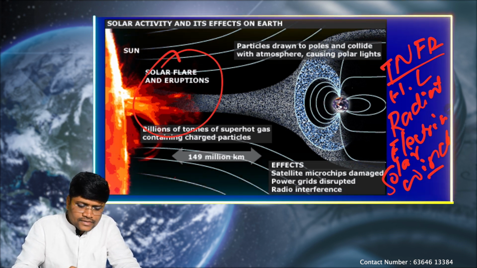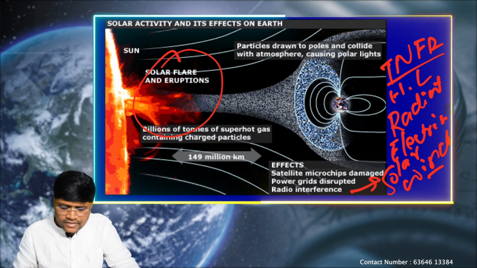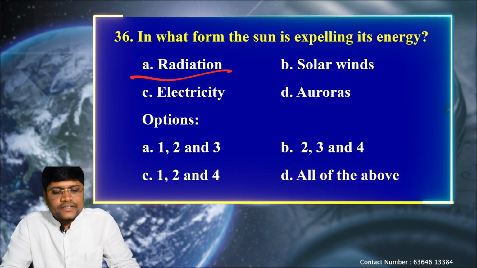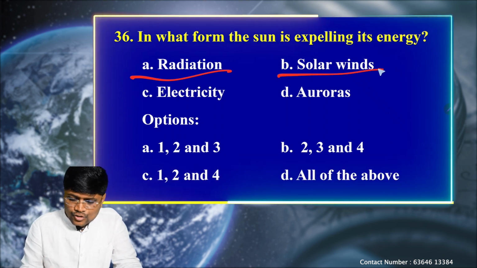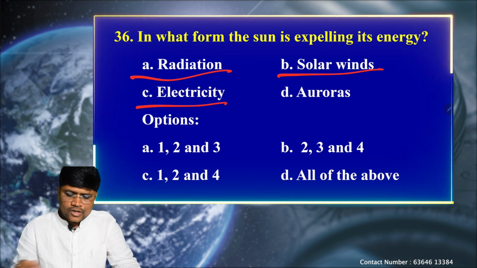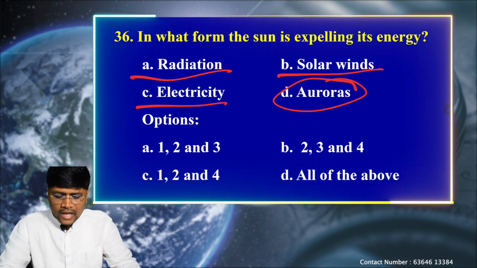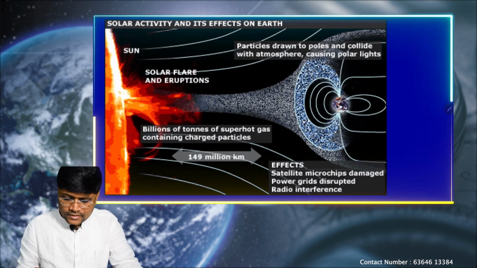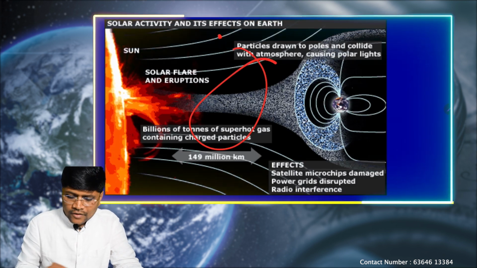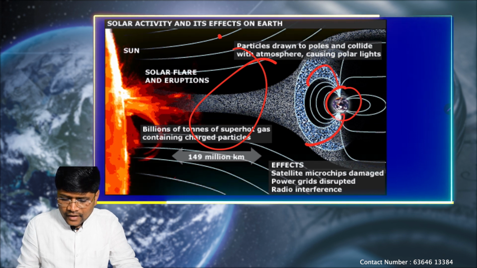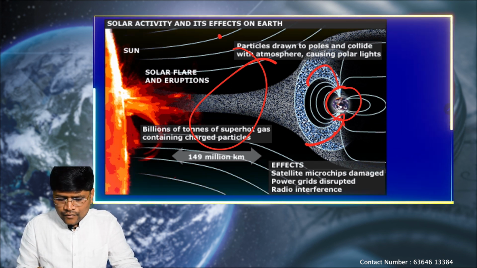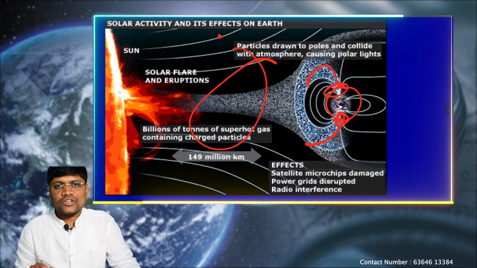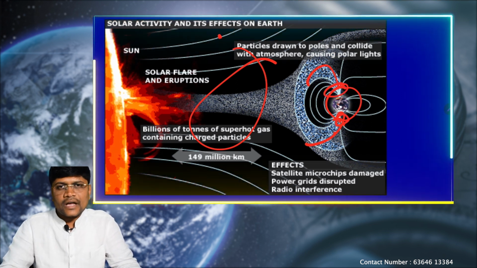Solar winds are also called solar flares. So the Sun is releasing its energy in the form of radiation, solar winds and electricity. So what are these auroras? The auroras are special light effects seen in the polar areas of the Earth. See, this is the Sun, these are the solar winds, and when the Earth's magnetic field receives the solar winds, it creates a special colored light effect on the polar areas. So we call them auroras.